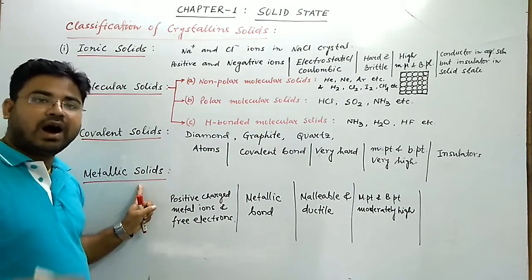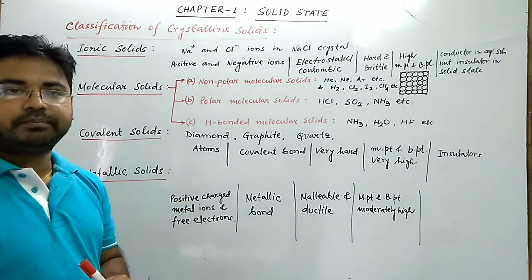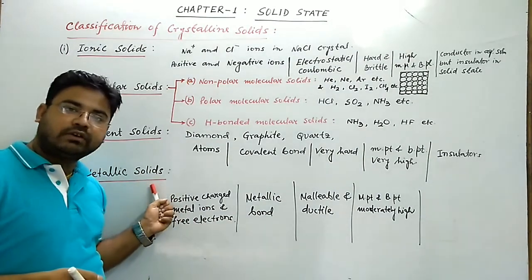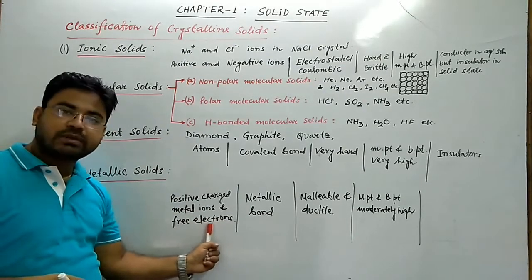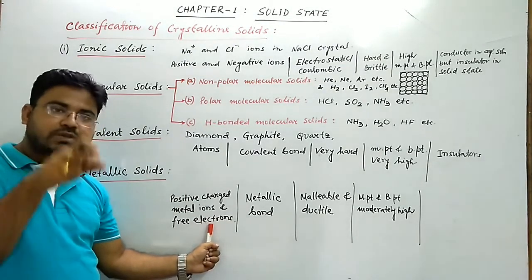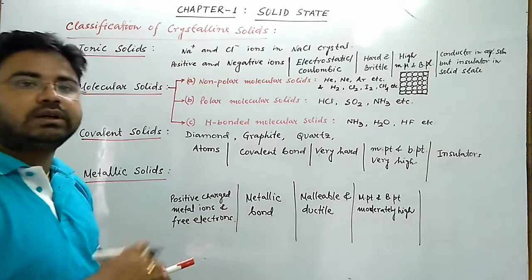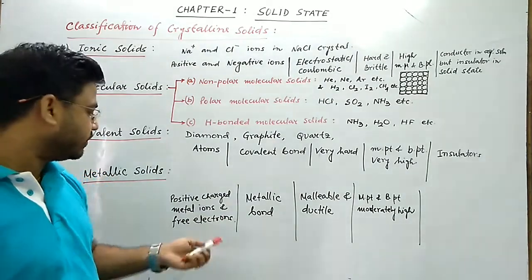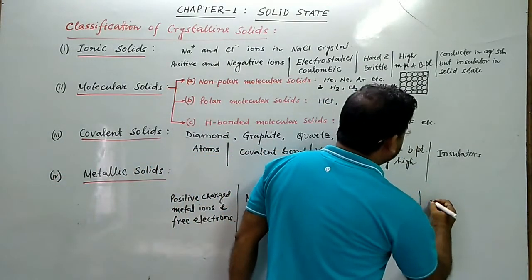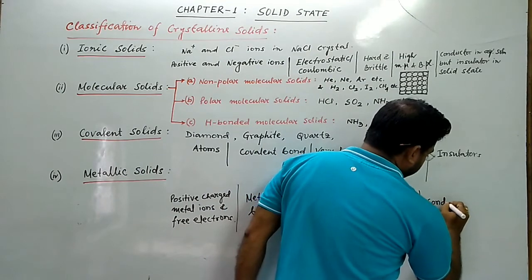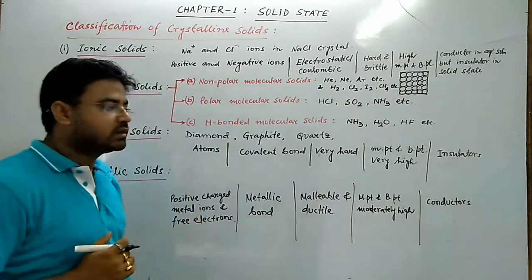They have high electrical as well as thermal conductivity. They are electrical conductors and thermal conductors because free electrons are present, positively charged metal ions and free electrons. Due to presence of free electrons, they can conduct electricity as well as heat. So metallic solids are electrical as well as thermal conductors.